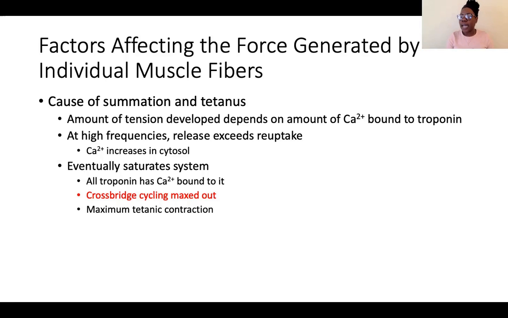All right. Now, this is kind of linked to tetany. If you've heard of tetany, this is spasmodic muscle contractions. It's usually caused by calcium imbalances. It can be caused as a reaction to medications and drugs as well. So this is where the muscles are completely stiff and rigid with that tetanic contraction because so much calcium is flooding the cytoplasm. The system is saturated and the muscles are rigid because they're stuck in this maximum contracted state.